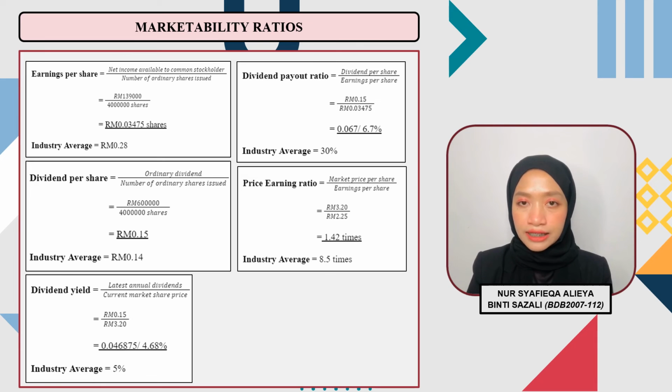Dividend payout ratio is 6.7%. Industry average is 30%. Dividend payout ratio indicates the proportion of earnings that is distributed as dividends to shareholders. The company distributes 6.7% of its earnings as dividends.